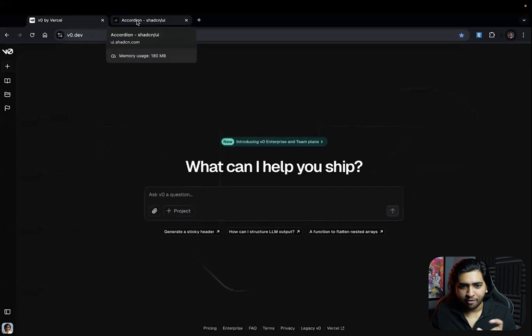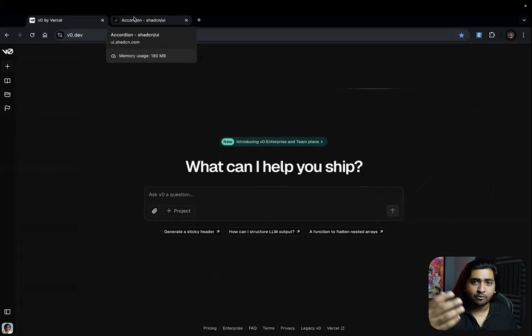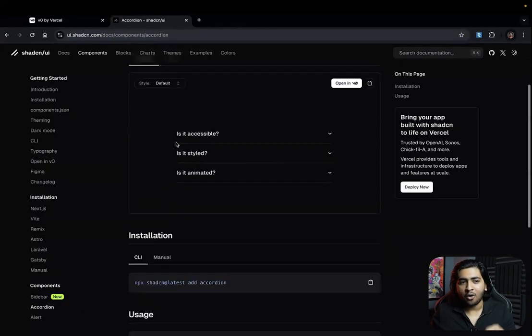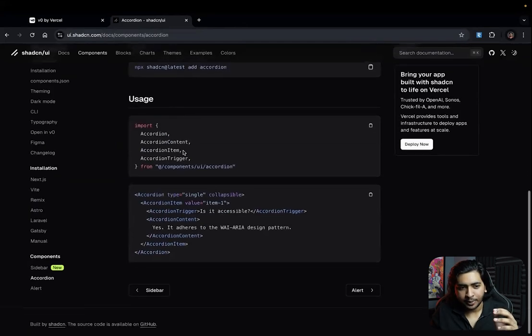V0.dev is basically a large language model as well, and the reason why developers use this is because it's trained on Next.js, and because Vercel already owns Next.js, it updates V0 with the latest frameworks and all the latest updates. Also, Next.js 14 just launched, so it updates everything with V0, and all the UI is going to be based on Shad.cn UI.